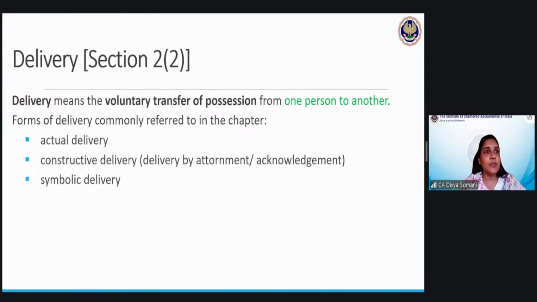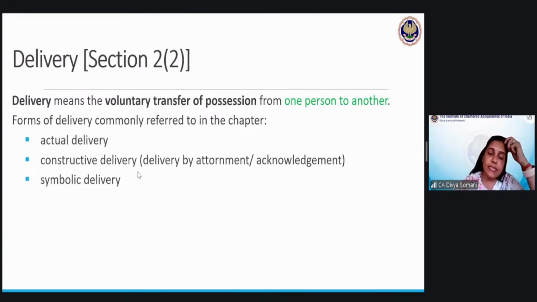And pizza, these Zomato and Swiggy, they do the delivery thing for you, so they are known as delivery boys. So delivery करते हैं, इसका मतलब क्या होगा? Earlier the possession of the things was with the sellers, and now the delivery boy has given it to you. So very easy to understand.